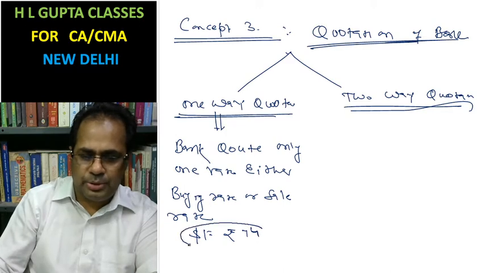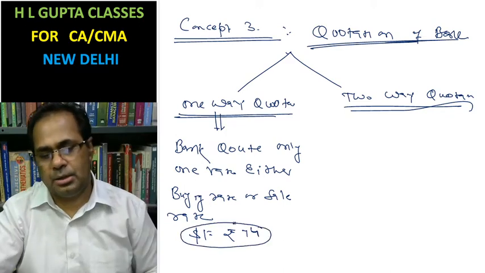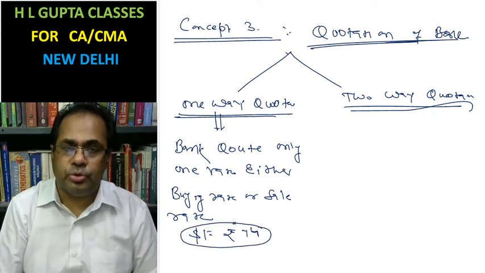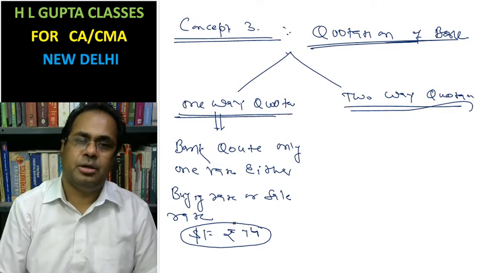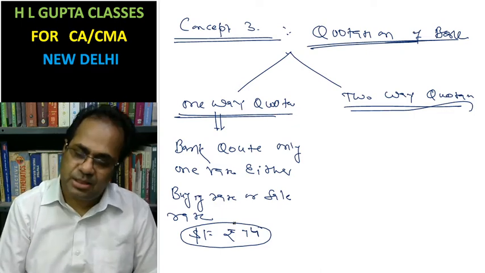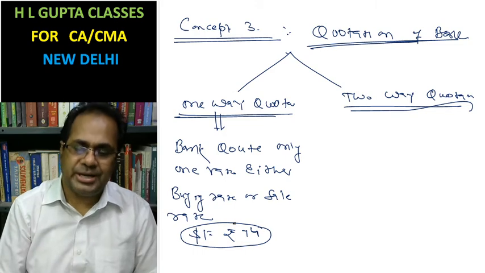This is the one-way quotation. Like suppose you are going to take food in a restaurant, the restaurant only sells the food. In that case, that is a one-way quotation.